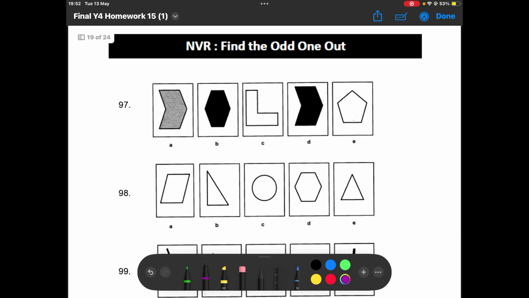Next, still odd one out questions. So here, it's also to do with the number of sides like that previous question. So this has 1, 2, 3, 4, 5, 6. This is the same shape, so it also has 6. This is a hexagon, so we know it's 6. 1, 2, 3, 4, 5, 6. Whereas this is a pentagon, so we know it's 5, so E is the odd one out.